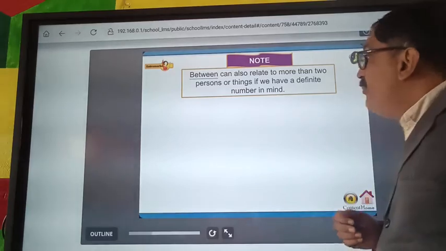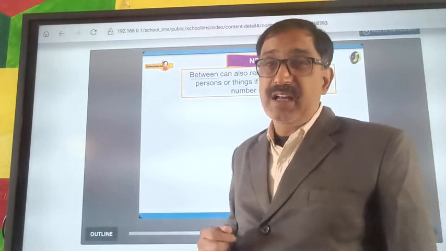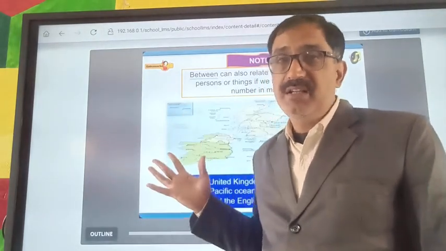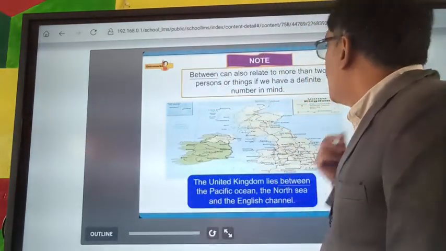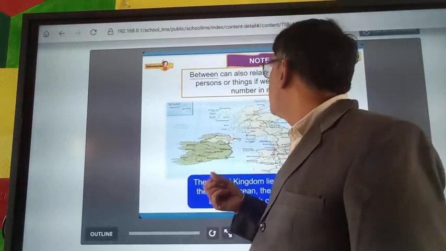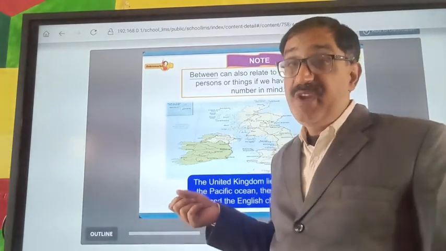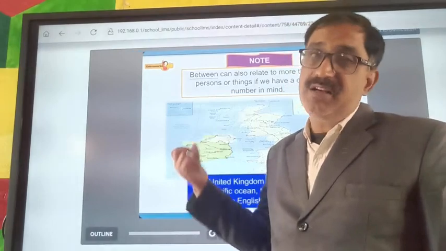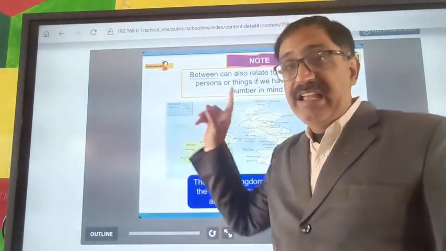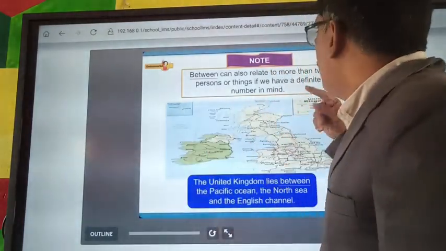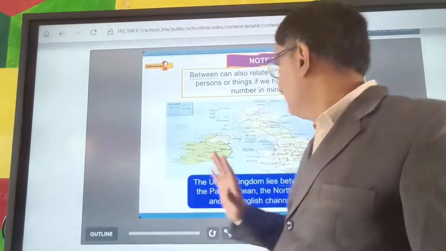Note, between can also relate to more than two persons. We often consider that between is used only for two persons, but it can also relate to more than two persons or things if we have a definite number in mind.